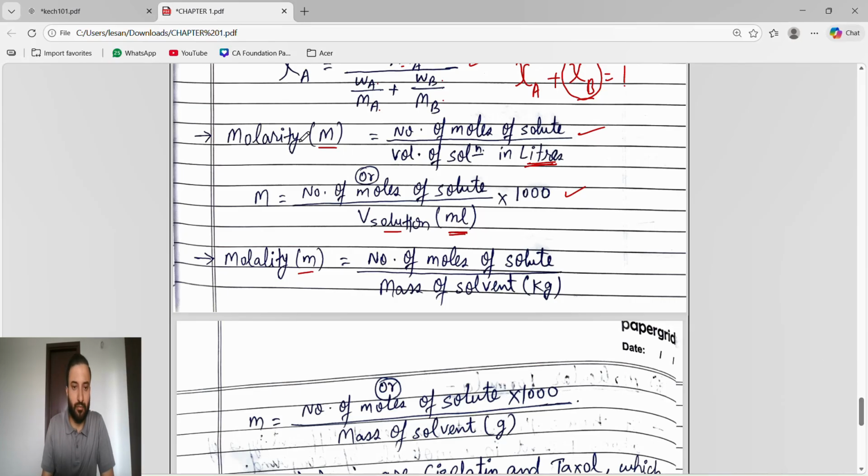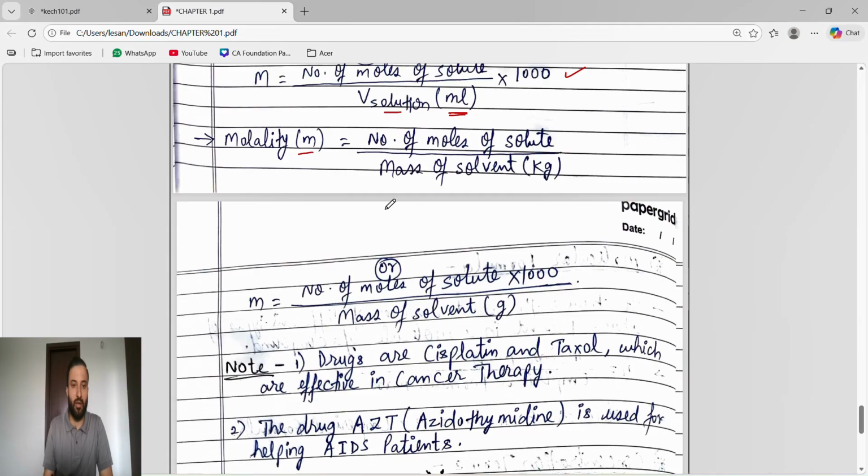Molarity is temperature dependent, because the reason behind it is volume is temperature dependent. So molarity is also temperature dependent. Molality means small m. So the molality formula is number of moles of solute divided by mass of solvent in kg.